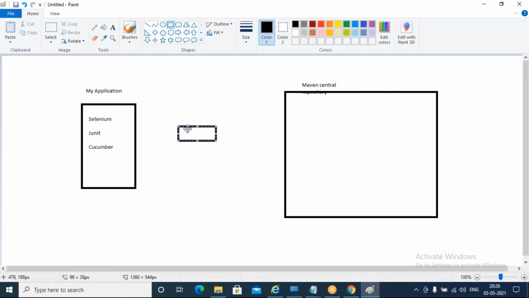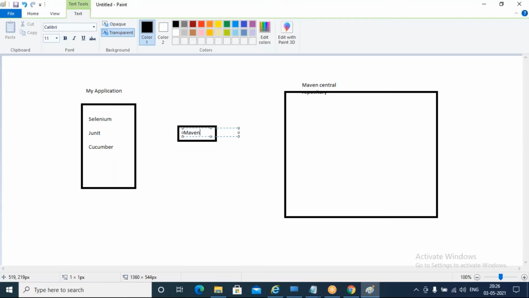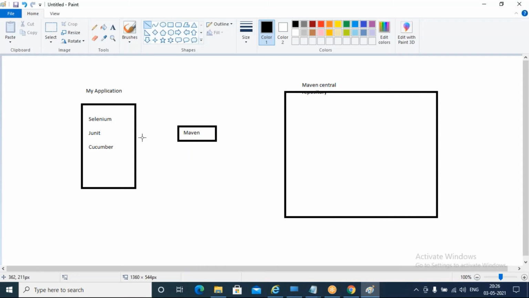Maven will see that we need this many dependencies.